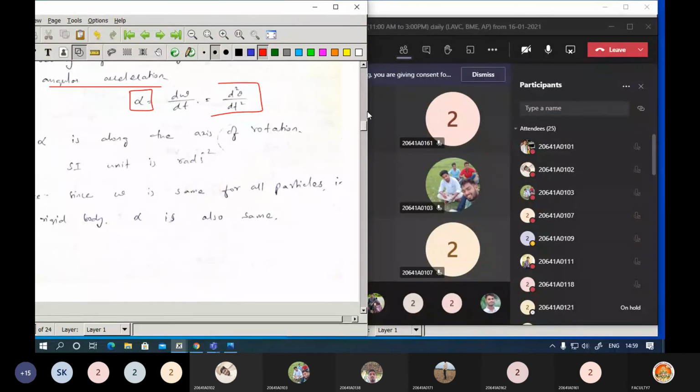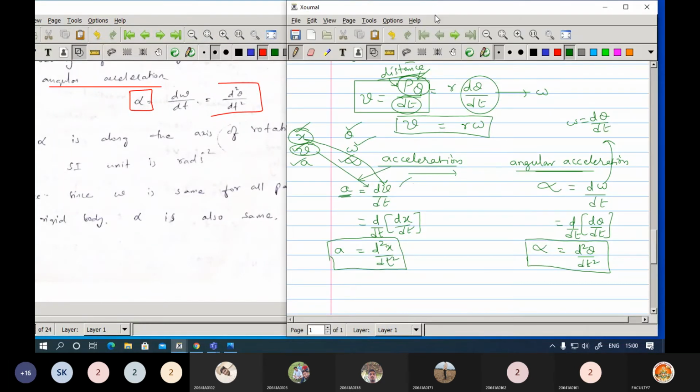Okay, so this is the angular acceleration we got, and if you want to write the units also, regarding units. Now regarding velocity, in the case of the particle concept, the units will be meters per second, and regarding omega, the units will be radians per second.